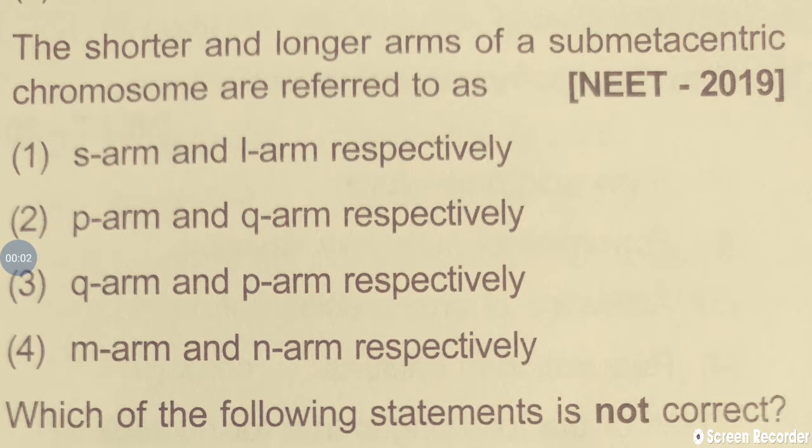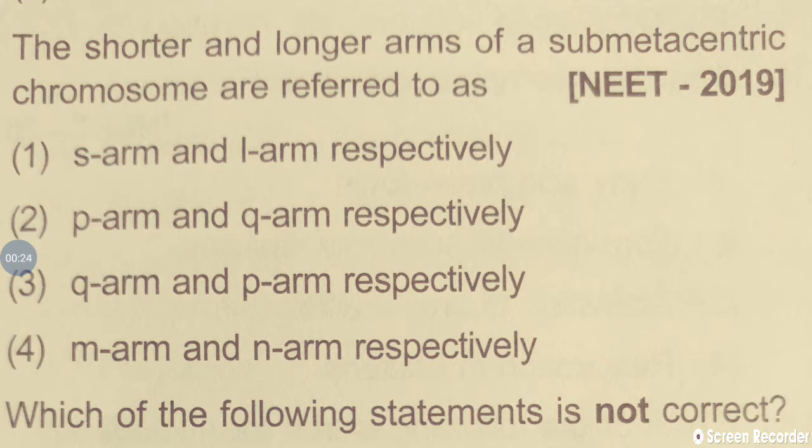Let's take one more question from NEET 2019 from the same cell topic. The shorter and longer arms of a submetacentric chromosome are referred to as. Generally chromosomes are found at the time of cell division.